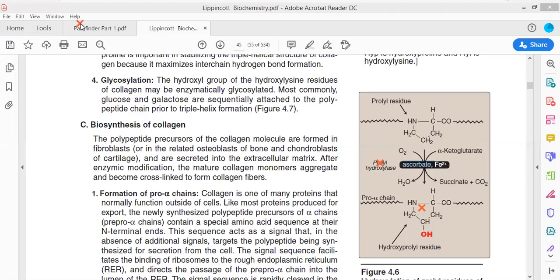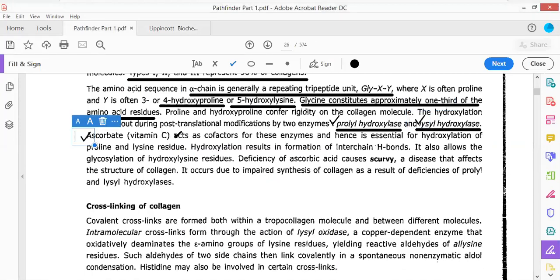Okay, now moving back to Pathfinder. Sorry, clearing all the drawings. See this. Ascorbic acid, vitamin C, acts as a cofactor for these enzymes, hence is essential for hydroxylation of proline and lysine residues. Only problem with Pathfinder, they have described just ascorbic acid and have forgotten to describe alpha ketoglutarate, oxygen, as well as iron. Hydroxylation results in the formation of interchain hydrogen bonds, stabilizing the structure of collagen molecule.